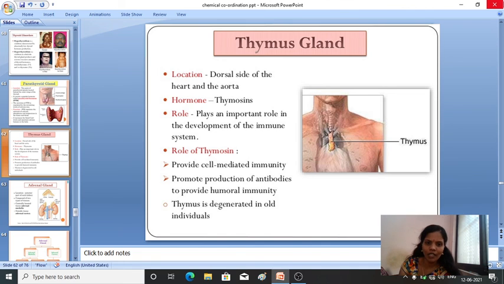Then comes the thymus gland. So this thymus gland plays a very important role in the development of the human immune system. It provides cell mediated immunity, and it helps in the production of antibodies, and it also provides humoral immunity. It degenerates in older age. Thymus is degenerated in the older age. Okay.